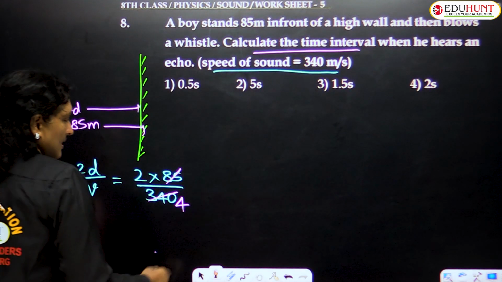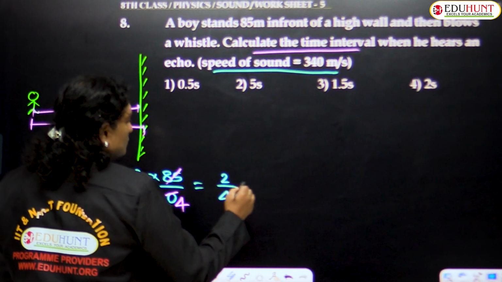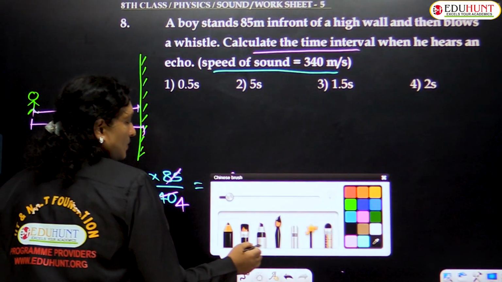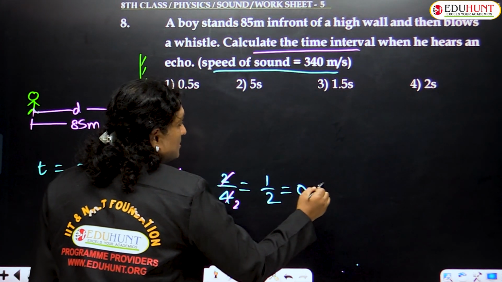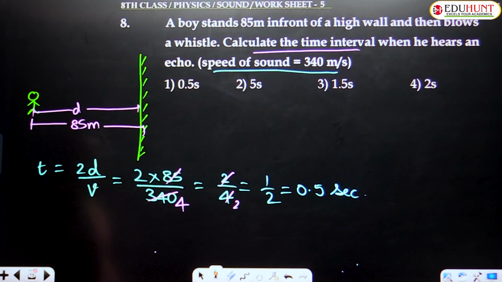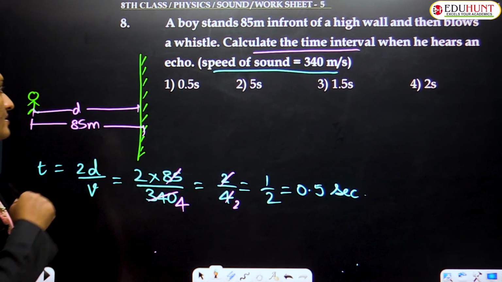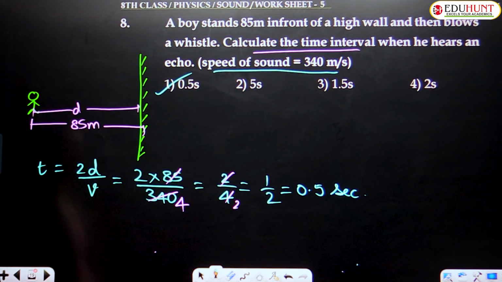So this must be equals to 2 upon 4. So 2 upon 4 is again 1 upon 2. So what is the final value, children? It is equals to 1 upon 2 or 0.5 seconds. So how much time does it take for this echo to be heard by the boy? It takes 0.5 seconds, and hence the correct option must be option number 1.